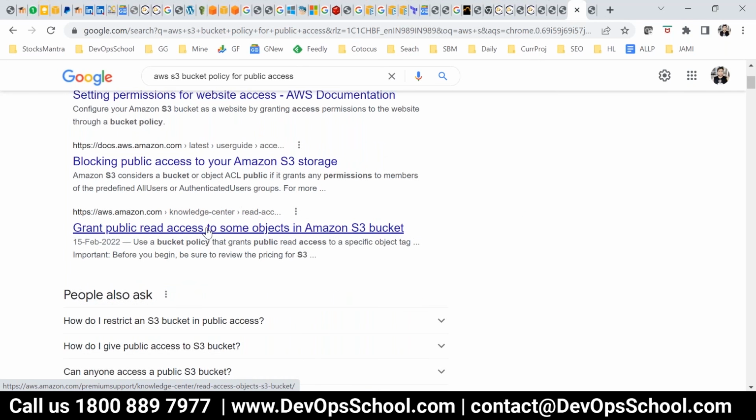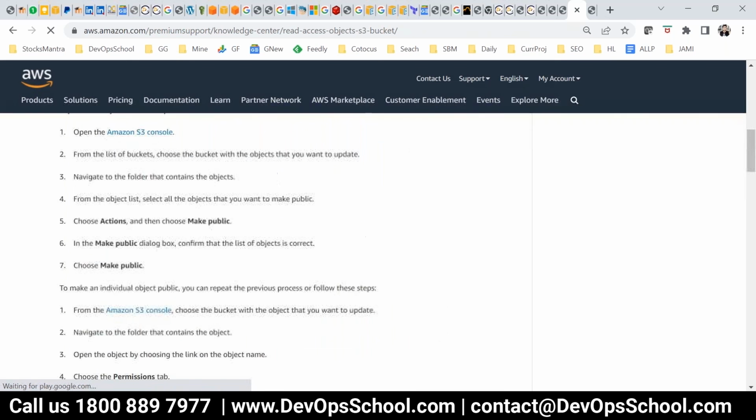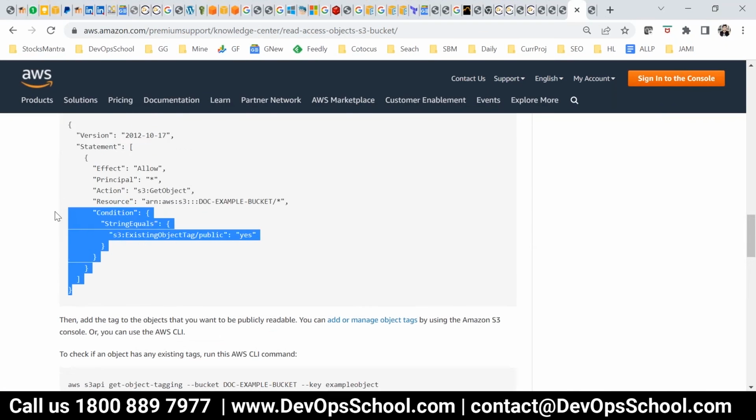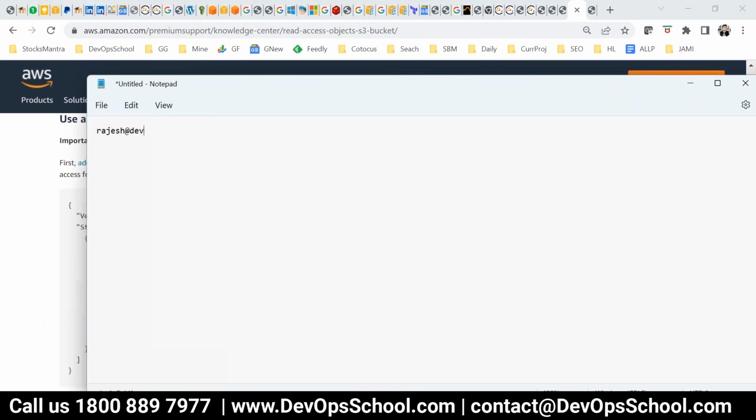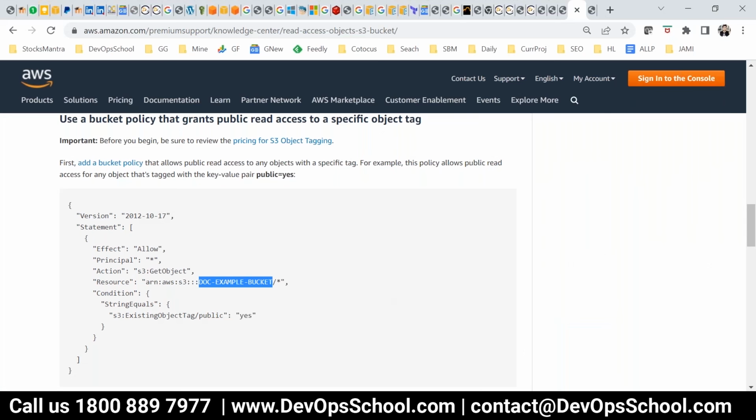What's the best way to do that? These examples will work. Here only we have to change this one. Yeah, I have done that, but somehow it was giving me an error message on the last line. You can send the policies to my email address, and I'll check what the mistakes are. Most of the time I feel it's a JSON issue actually. Okay, I'll try and let you know. Sure, thanks, Rajesh. Any other questions, guys?